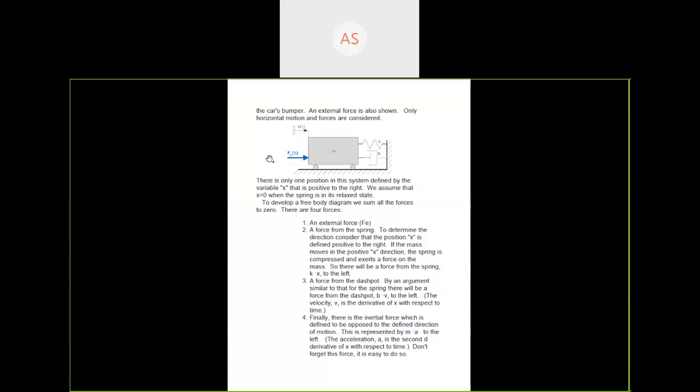The direction of external force is to the right, and second is the force from the spring. When this mass moves towards the right, this spring is compressed, and this compressed spring exerts a force on the mass toward the left. Similarly, this dashpot exerts a force on the mass toward the left, while the direction of inertial force is always opposite to the direction of motion, means towards the left.